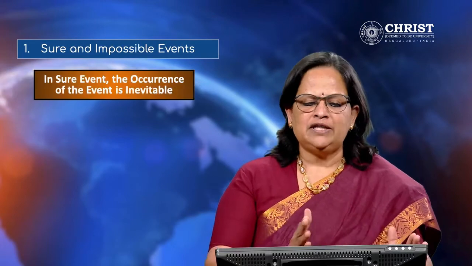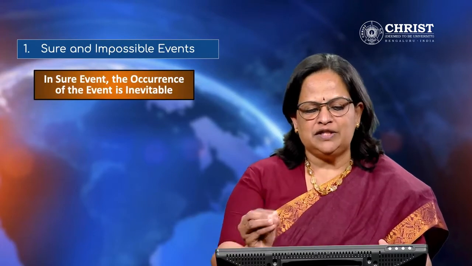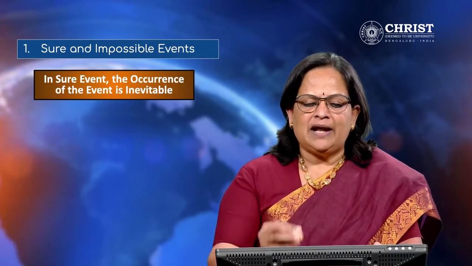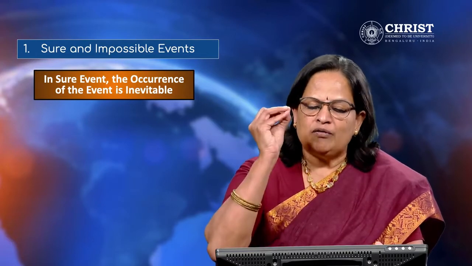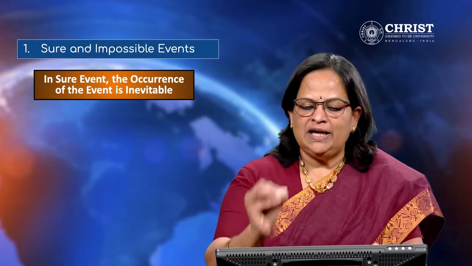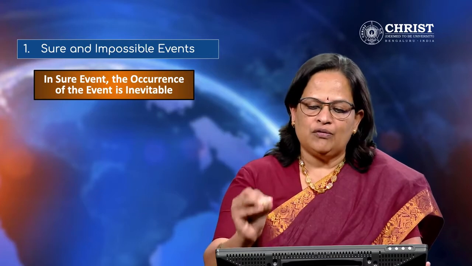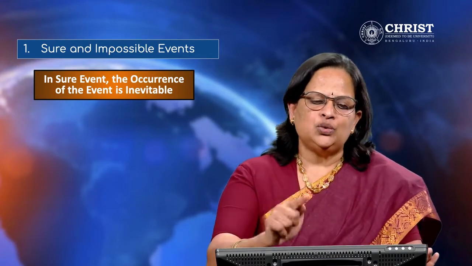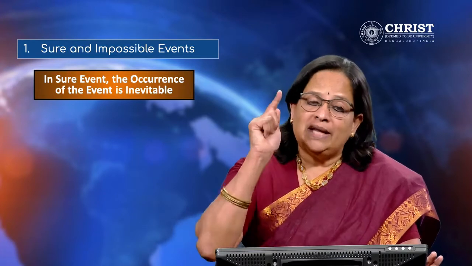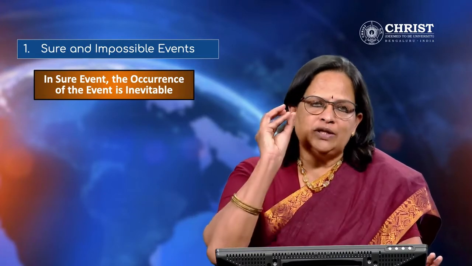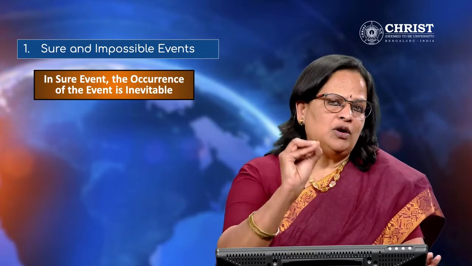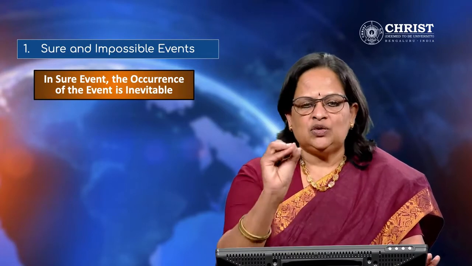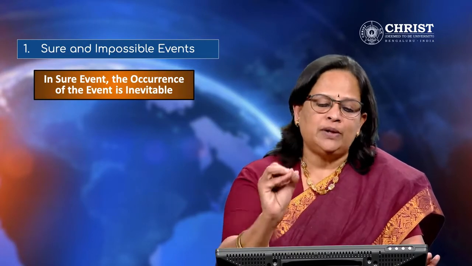So first one is sure and impossible events. In a sure event, the occurrence of the event is inevitable. That means, when a random experiment is performed or when a dice is tossed, we get 1, 2, 3, 4 or 5 or 6 as the outcome. It can be anything. So that is the sure event. When you're tossing a coin, you know that the outcome can be either head or a tail. So the outcome is certain, then it is called a sure event.